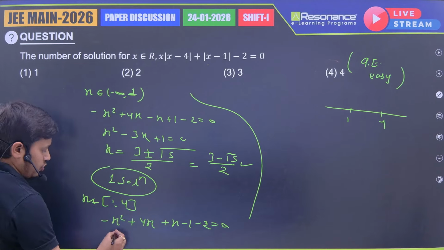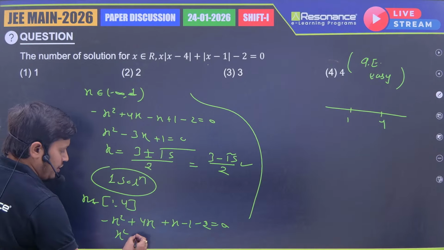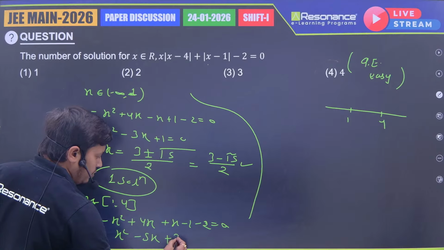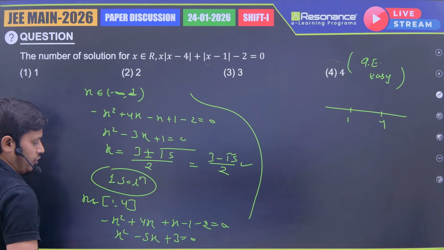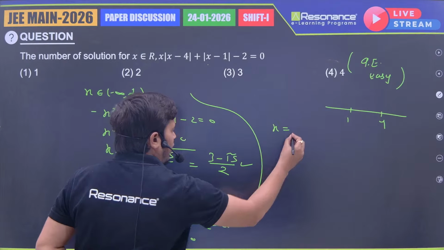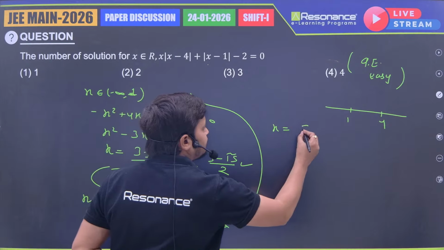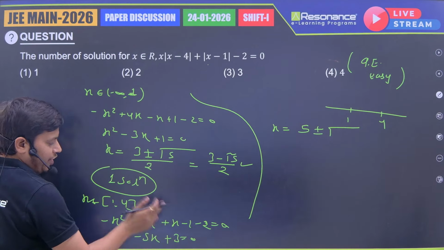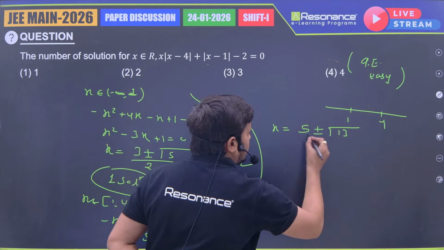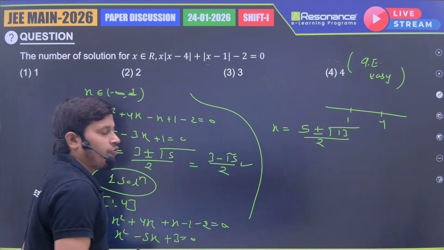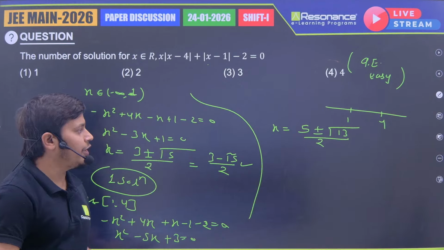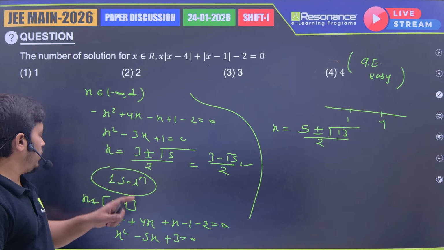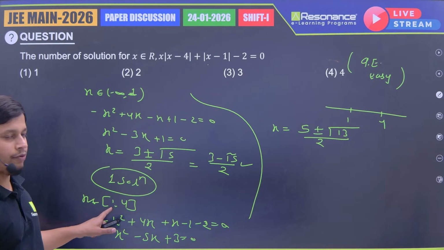If we take minus common, then x square minus 5x, but as we took minus common, plus 3 equal to 0. If you find the value of x, what are we getting? Minus b plus minus root b square minus 4ac, 25 minus 12, that is equal to 13, and by 2. So one value is 5 plus root 13 by 2 and the other is 5 minus root 13 by 2, but actually we can include only those values of x which lie in the interval 1 comma 4.